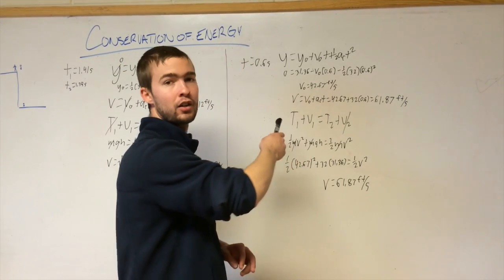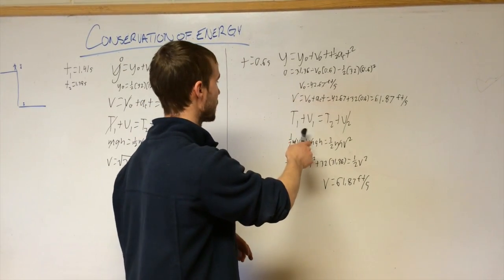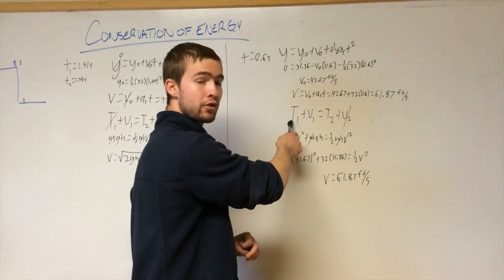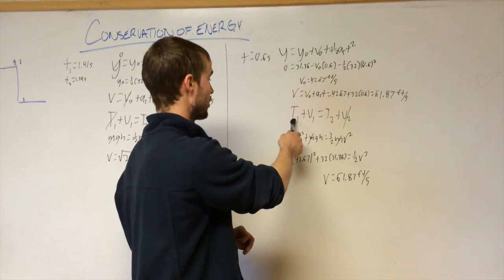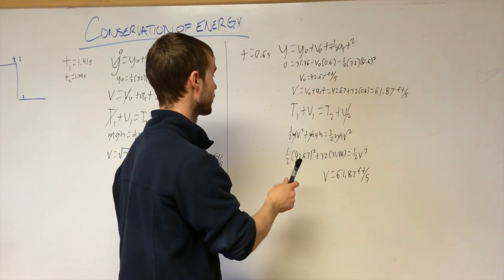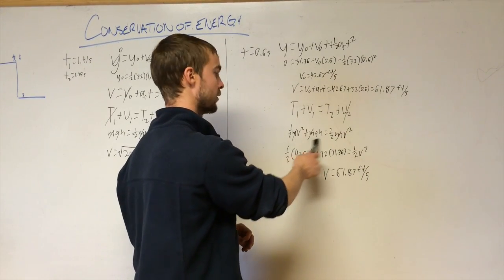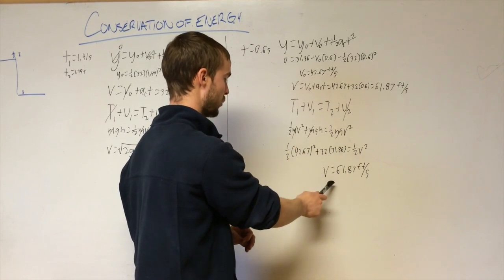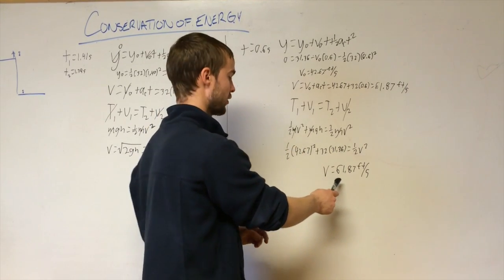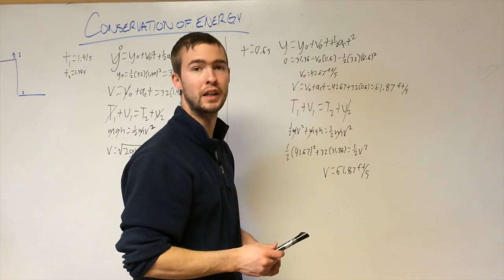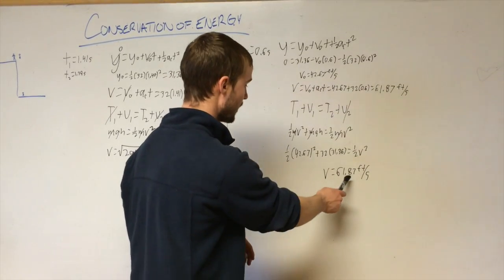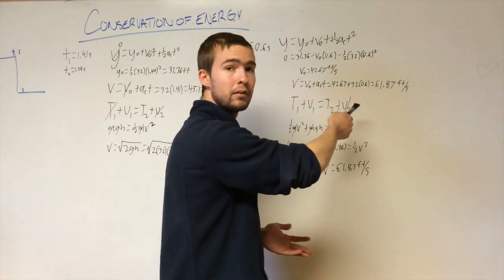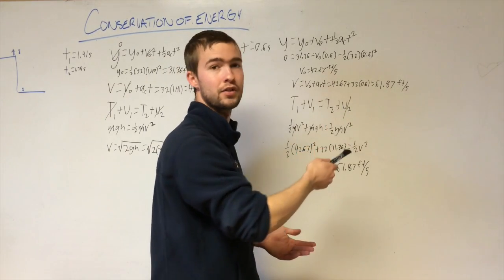Now again, we're going to look at conservation of energy. Again, the final potential energy is going to be 0. The initial kinetic energy, we're actually going to use in this one because there's some initial velocity. Again, mass is irrelevant. So we plug in our numbers here, and we get a final velocity of 61.87 feet per second. So this number here is basically exactly the same as this. Mathematically here it's shown as exactly the same.